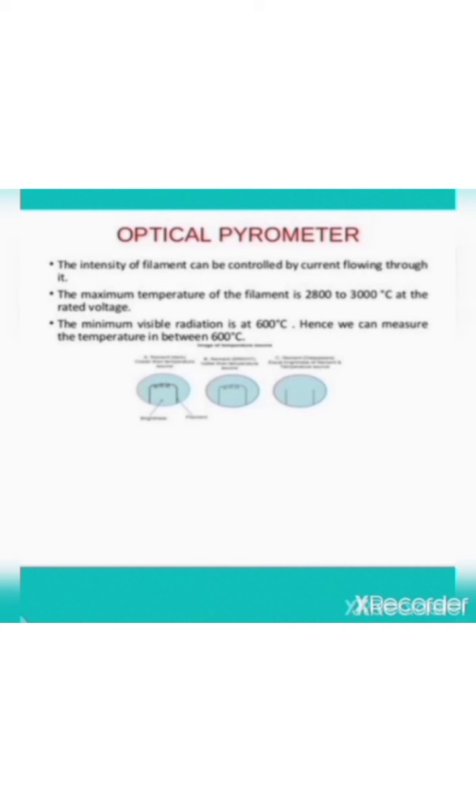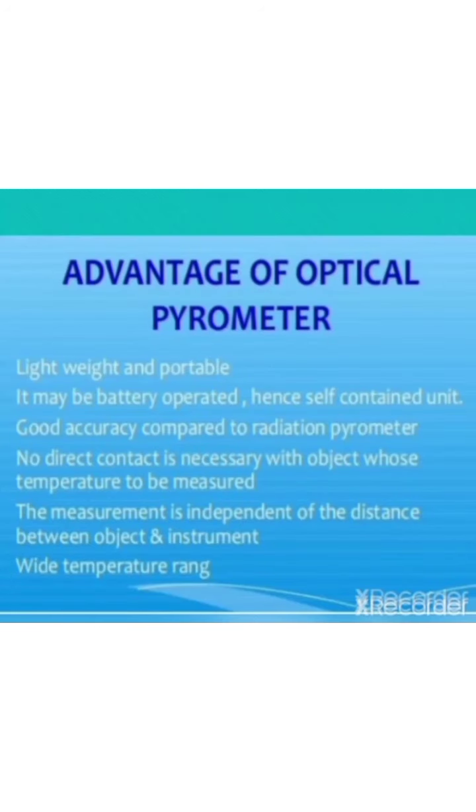Let's have a look at the optical pyrometer. First of all, the optical pyrometer is a non-contact type of temperature measuring device. It is used for measuring the temperature of furnaces, molten salt, overheated material or liquids. It has a minimum visible radiation temperature of 600 degrees C and a maximum filament temperature of 2800 to 3000 degrees. Advantages of the optical pyrometer: it is lightweight and portable, with good accuracy compared to the radiation pyrometer.